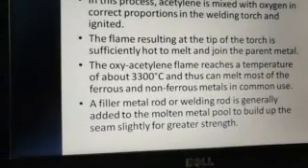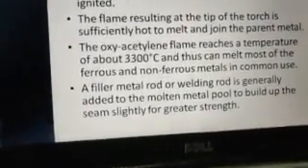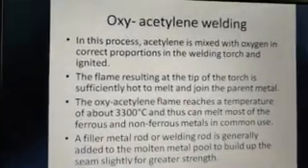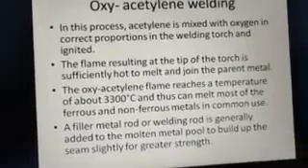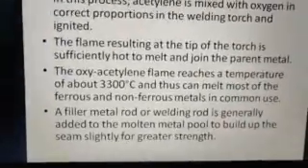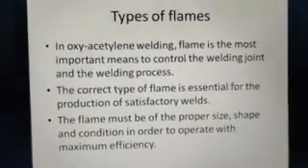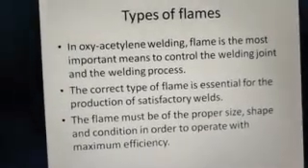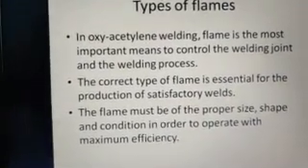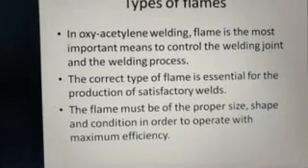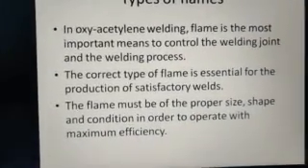So like I said, we have these different applications of gas welding where we can use different combinations of oxygen and acetylene, and depending on the ratio of the fuel and oxygen, we have different types of flames. In oxy-acetylene welding, the flame is the most important means to control the weld or the joint and the process.